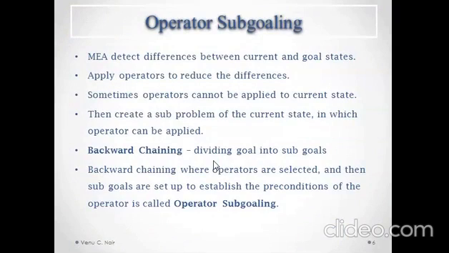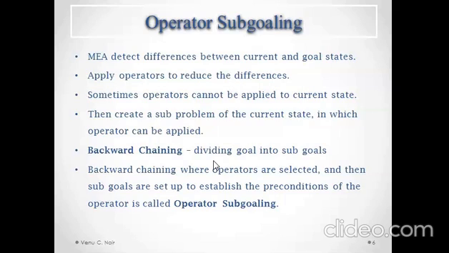So in the middle we will be having operator subgoaling. MEA detects differences between current and goal state as we stated before. Then we will be applying operators to reduce the differences. Then only we can reach the goal state. On each application of the operator we will be reaching nearer to the goal state.